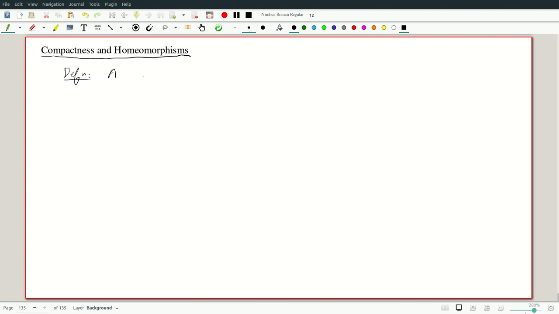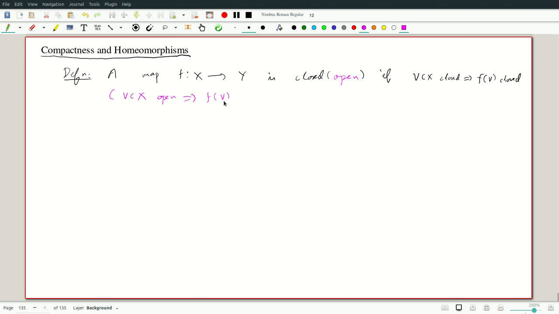A map f from X to Y is closed, and you have a corresponding definition as open, if V contained in X closed implies that f of V, which is contained in Y, is closed. And in the case of open, of course, we need V contained in X open implies f of V open. So the image of an open set is open. It's called an open map.